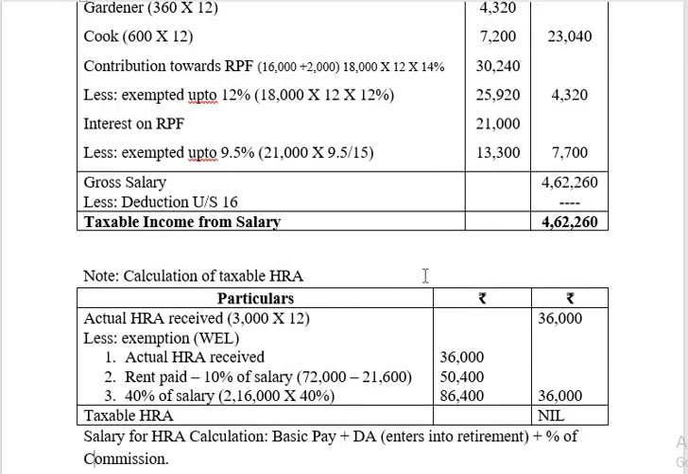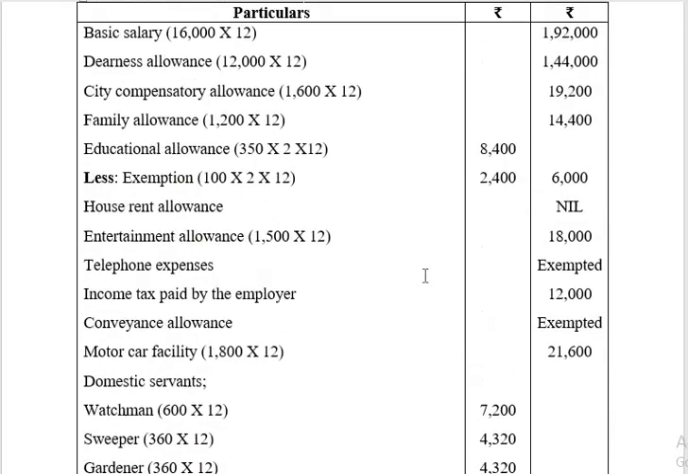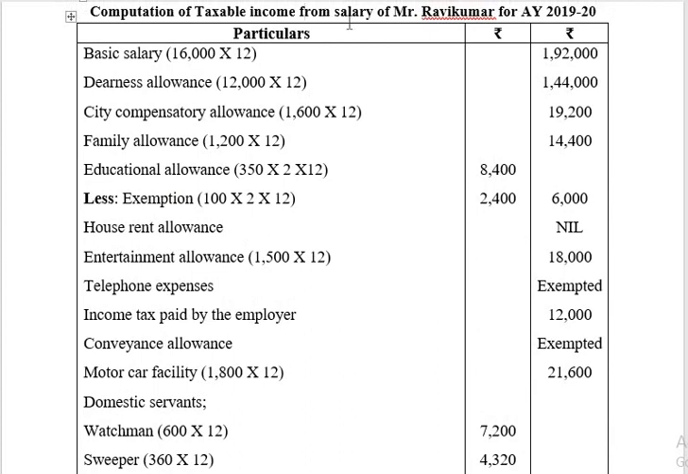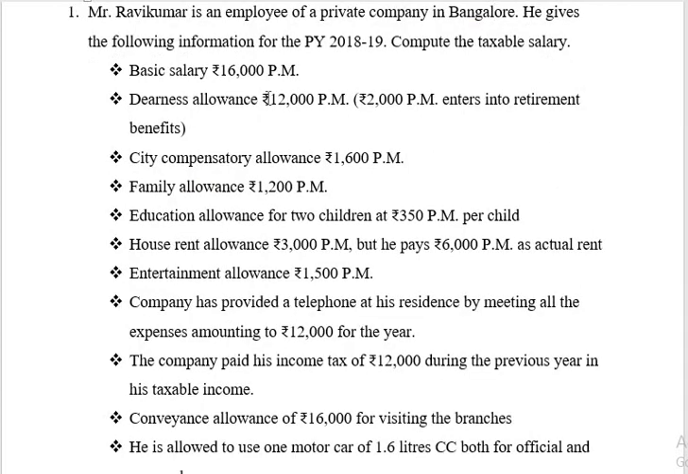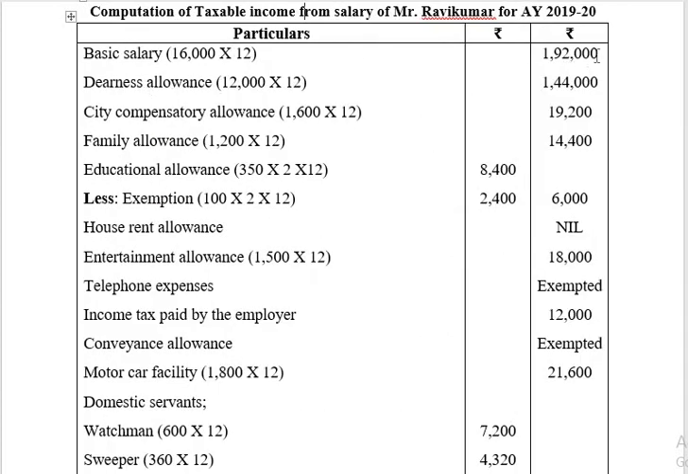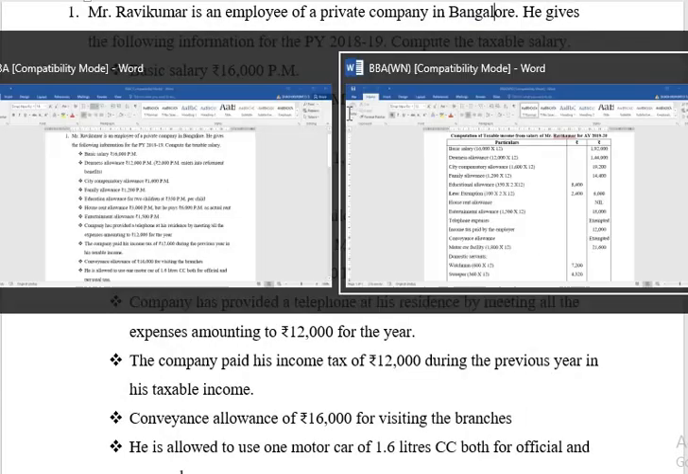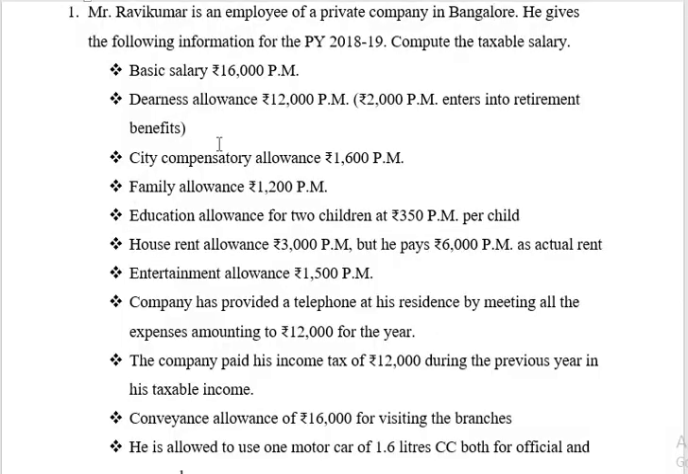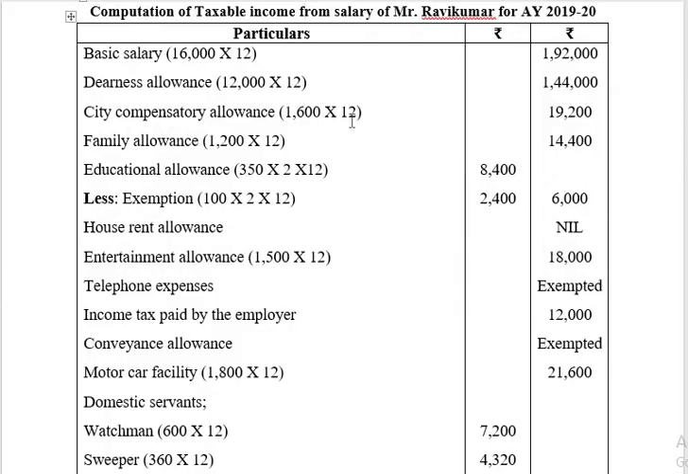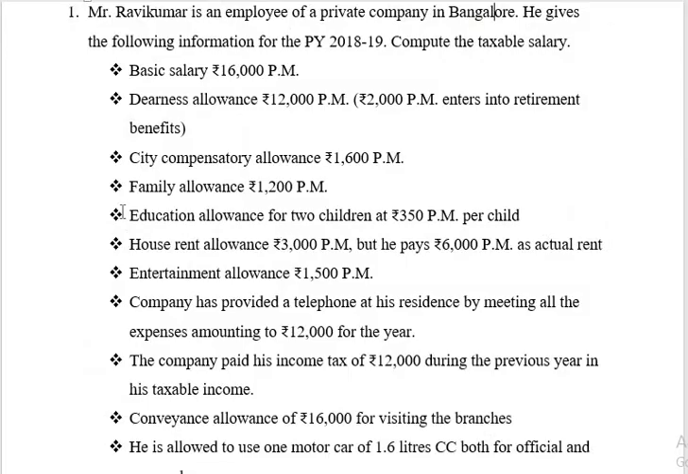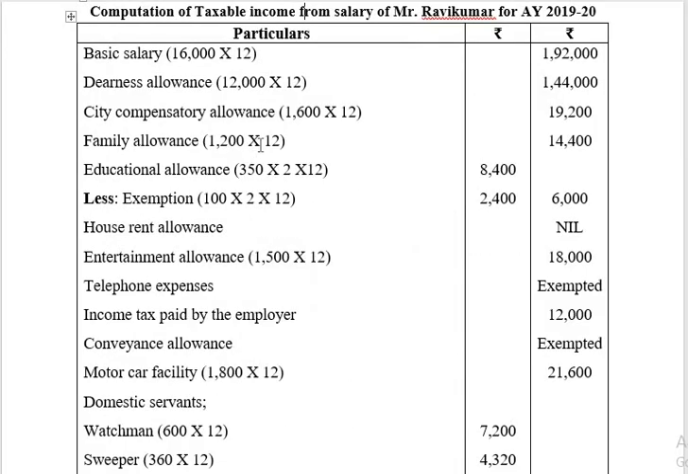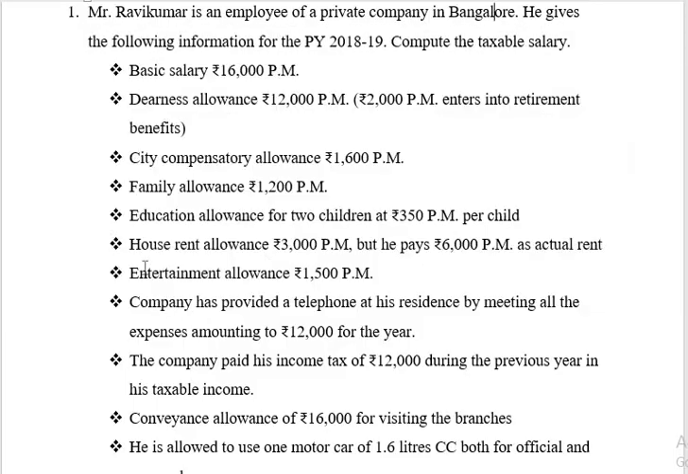So here the format will be computation of taxable income from salary of Mr. Assessee for assessment 2019-20. So first, basic salary of 16,000 per month. Basic salary will be 1,92,000. DNS allowance rupees 12,000 per month, DNS allowance 1,44,000. City compensatory allowance rupees 1,600 per month into 12, rupees 19,200. Family allowance 1,200 into 12, 14,400.